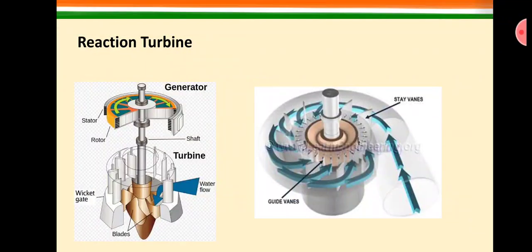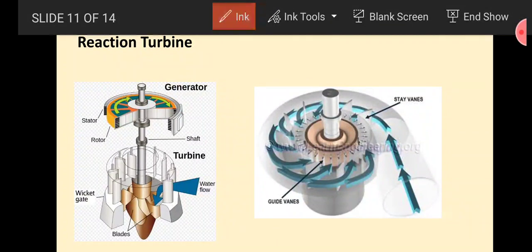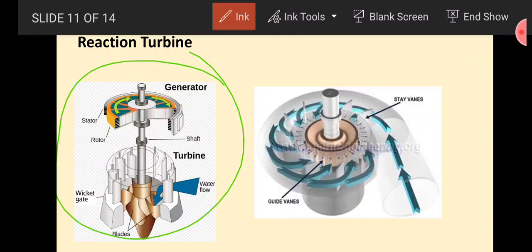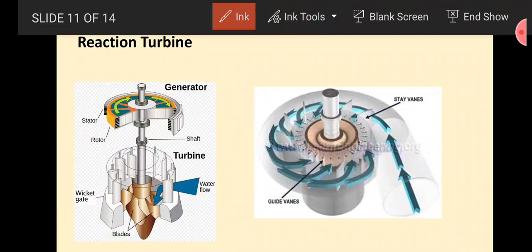Kaplan turbine, you will see in this diagram, this is a Kaplan turbine, this one. In this Kaplan turbine water will completely come under pressure and strike the blade by the conversion of pressure into kinetic energy, and no other impulsive forces are applied on the blades.